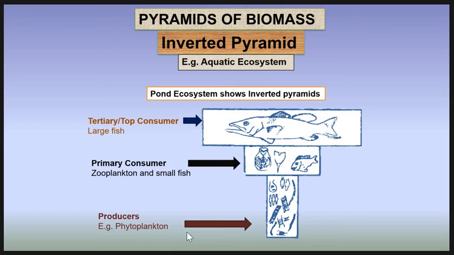See here, the producers are phytoplanktons. The dry weight of the phytoplanktons is lesser than the primary consumers, the zooplanktons and small fishes. And the biomass of the large fish is larger than the primary consumers. That's why the pyramid is inverted.